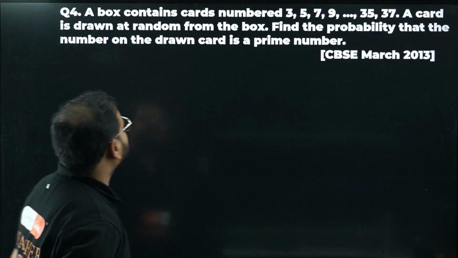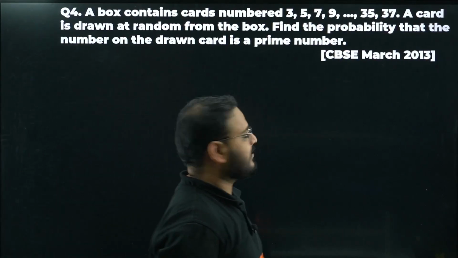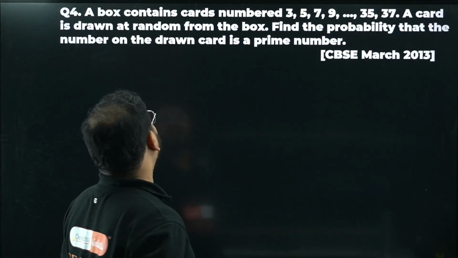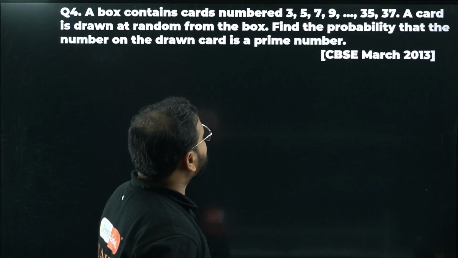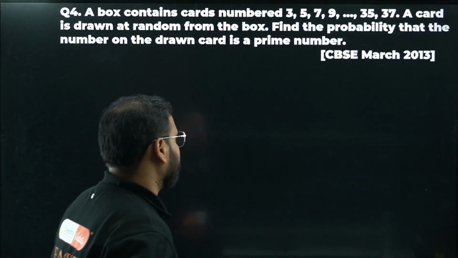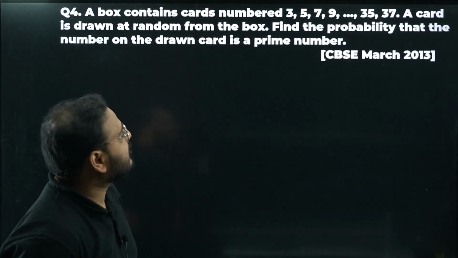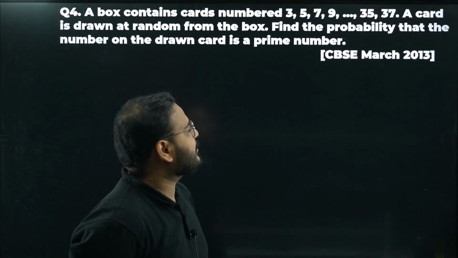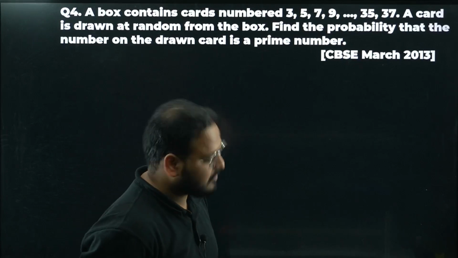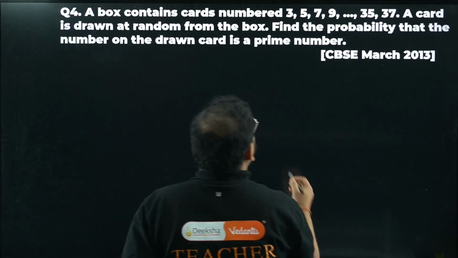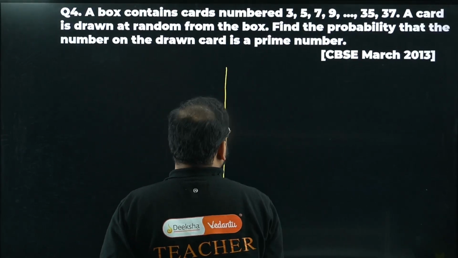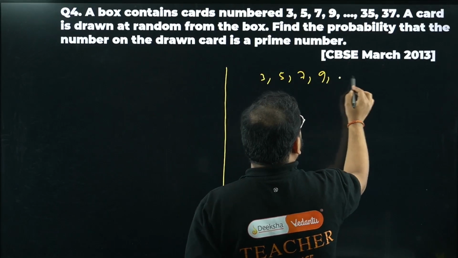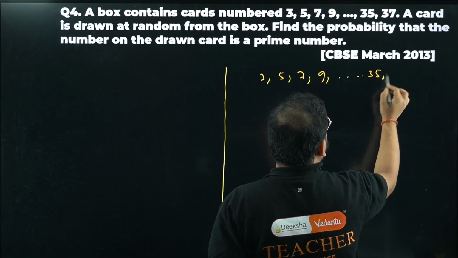Question number 4. A box contains cards numbered 3, 5, 7, 9, up to 35, 37. A card is drawn at random from the box. Find the probability that the number on the drawn card is a prime number. So the sequence they've given, 3, 5, 7, 9, is an arithmetic sequence, right? The common difference is always 2, odd numbers from 3 to 37.